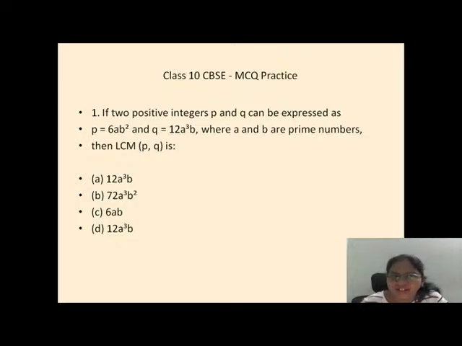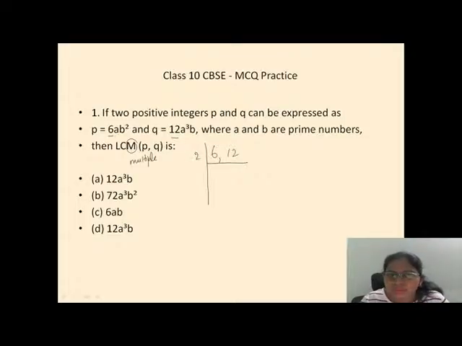They are asking here: if two positive integers p and q can be expressed as p equals 6ab square and q equals 12a cube b, where a and b are prime numbers, then the LCM of p comma q is what? Somebody said option B, sorry, it's the wrong answer. So what is LCM actually? LCM is the least common multiple. Here you can see two numbers, 6 and 12. First take the LCM of 6 and 12 instead of directly going to the variables.